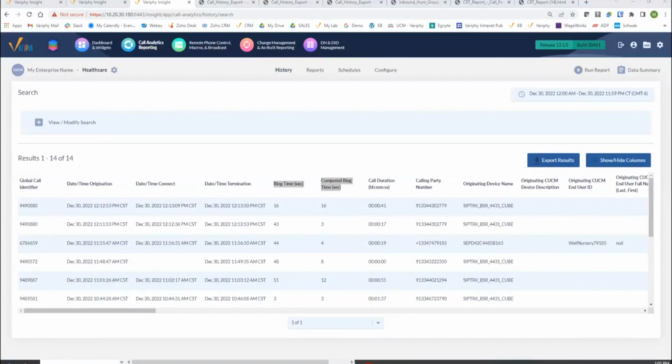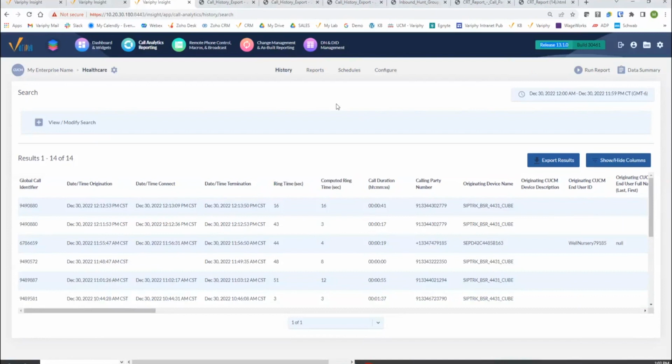Okay. Hello, everyone, and welcome. Matt Sykes with Variphy. John, thank you for setting the table. And as John mentioned, we're going to be covering one last time computed ring time on the approaching Variphy 13.1 release, which actually just went GA about an hour or so ago. So hot off the presses.